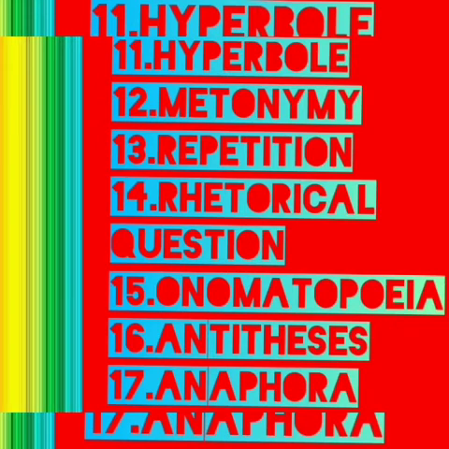And coming to the next important figures of speech: hyperbole, metonymy, repetition, rhetorical question, onomatopoeia, antithesis, anaphora. So we are going to learn 17 important figures of speech, which are very essential to be learned and mastered as a student of English literature.